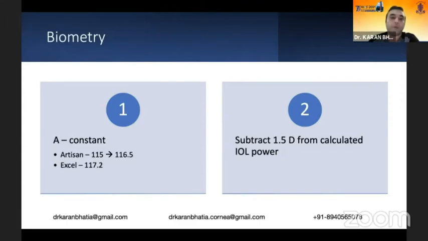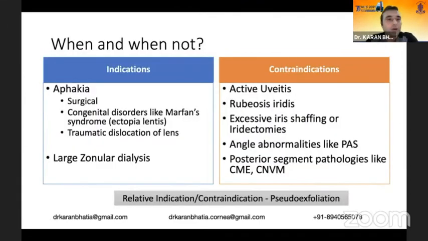So when not to do it: aphakia, which could be surgical or congenital disorders like Marfan syndrome, ectopia lentis, or even traumatic dislocated or subluxated lenses. And whenever there's a large zonular dialysis, then you cannot manage it with a combination of a CTR, CTS, or in the bag or a sulcus IOL.